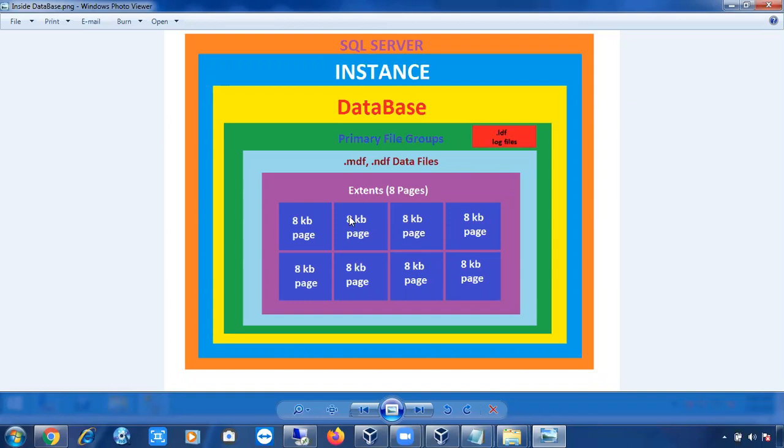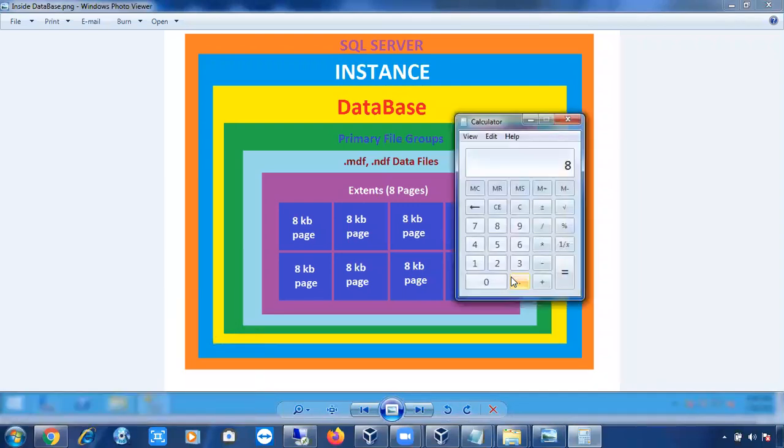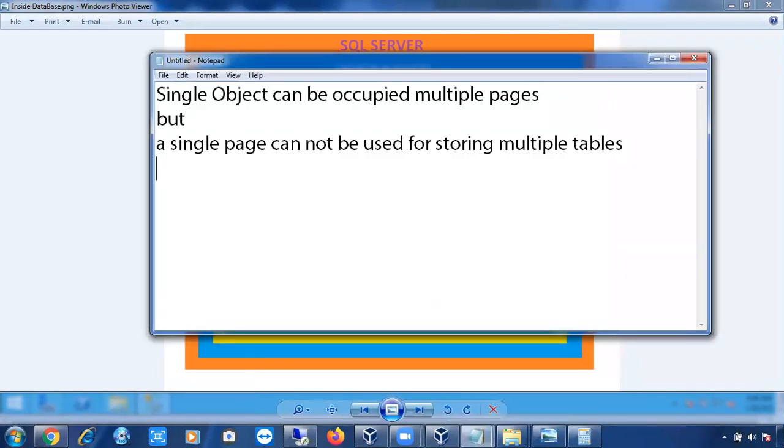KB means kilobytes. In bytes, if you calculate 8 into 1024 bytes, it is 8192 bytes. Each page size is 8192 bytes. Page size is 8 KB, so in bytes it will be 8192 bytes. So if your table is very small, less than 8 KB, you still cannot create one more table on a single page. One page will be allocated for one table, even though the table is very small.